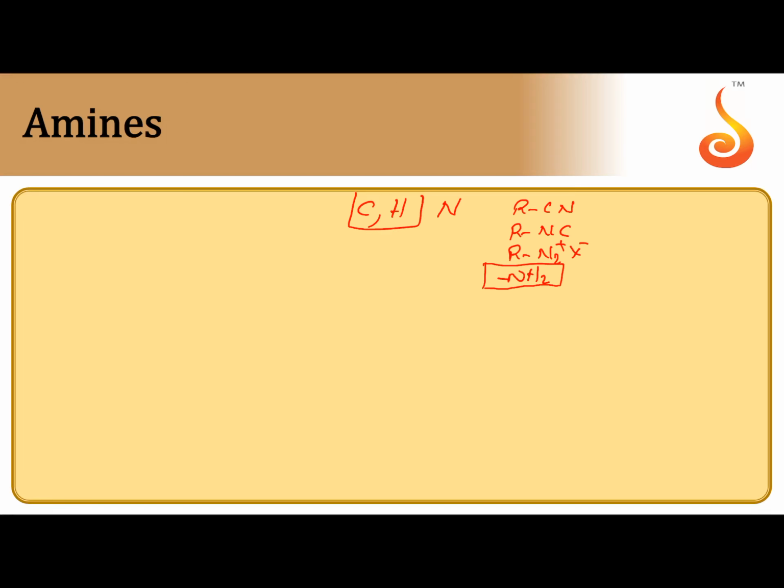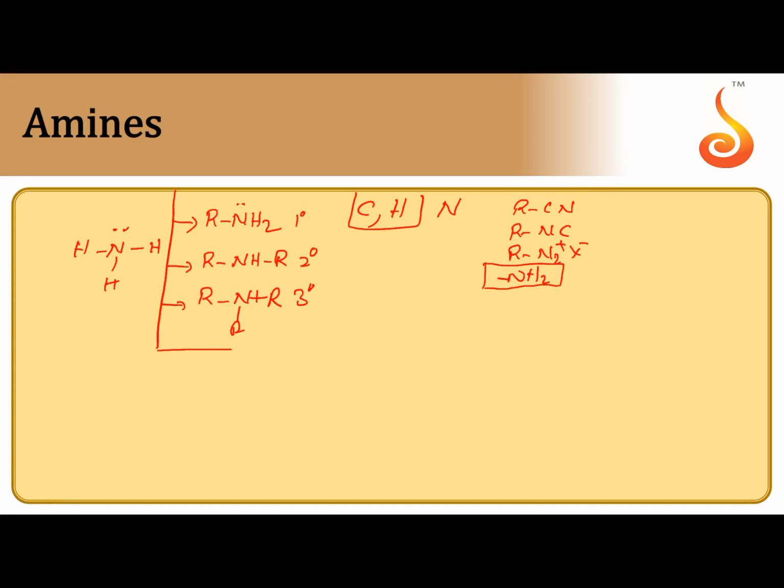Amines are alkyl derivatives of ammonia. When alkyl group or alkyl groups are introduced into the molecule of ammonia, we can get amines. If one hydrogen is replaced with an alkyl group, we get 1 degree amines. If 2 alkyl groups are introduced, 2 degree amines. If 3 alkyl groups are introduced, 3 degree amines are obtained. All these amines are Lewis bases since they contain a lone pair at nitrogen.